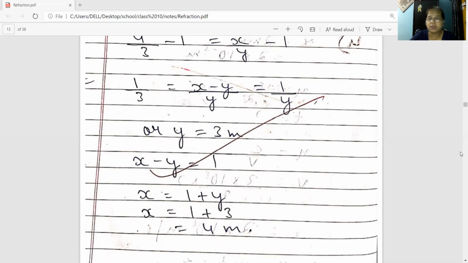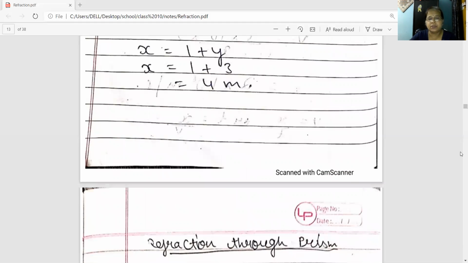Apparent depth is 3 meter. The bottom appears to be raised by 1 meter. I think it is clear to you.